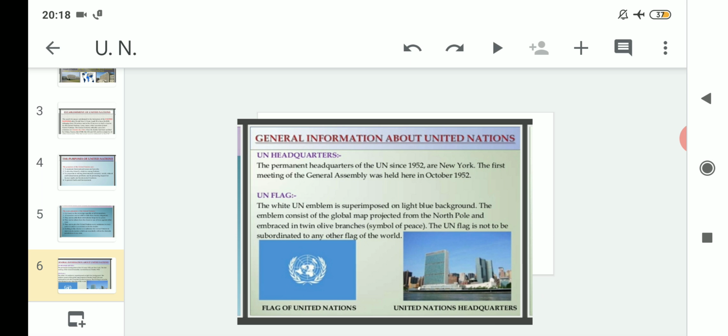So what will you write? You will write like this: the white UN emblem is superimposed on the light blue background, that is in the middle. The emblem consists of the global map projected from the North Pole and embraced in twin olive branches. The global map is shown from the North Pole, and from two sides the twin olive branches are there, which is the symbol of peace. And one unique feature of the UN flag is also that it is not to be subordinated to any other flag of the world. Clear?